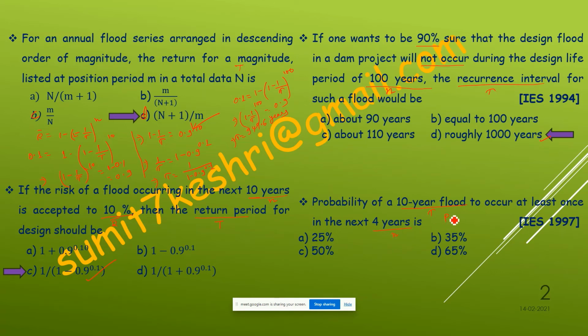So probability is 1 minus, not P equal to 1 by T, so 1 minus 1 by T, where T is 10, to the power 4. Calculate it. It will come 34.4%, isn't it? So roughly 35%, the answer will be B. Clear?